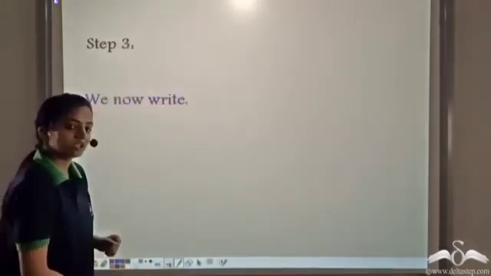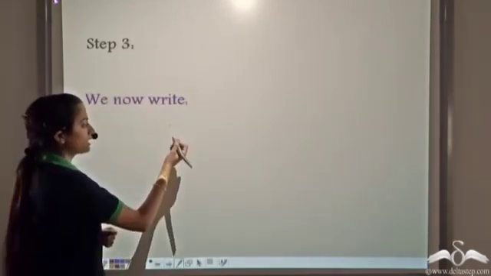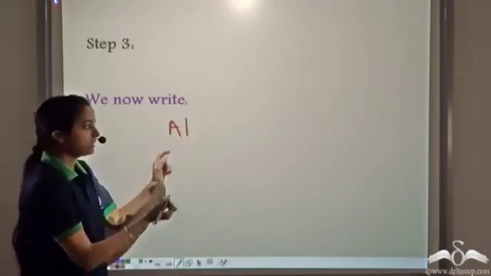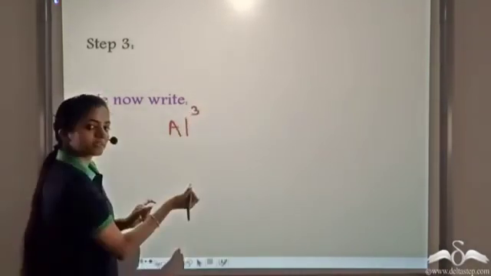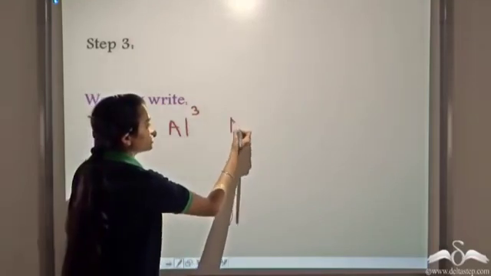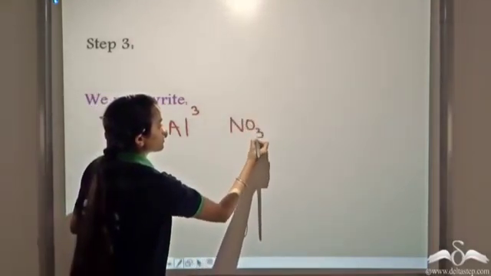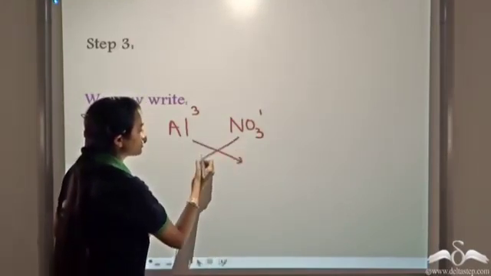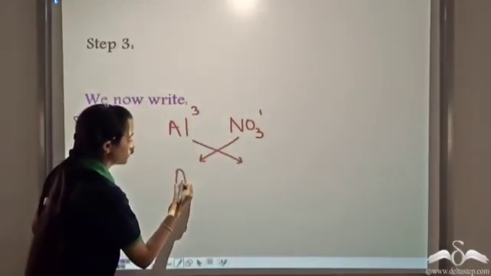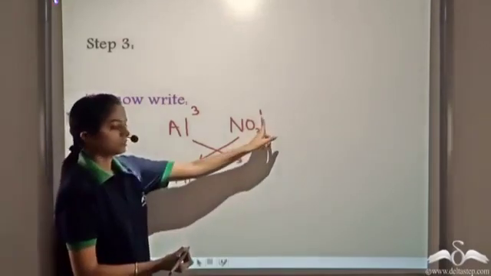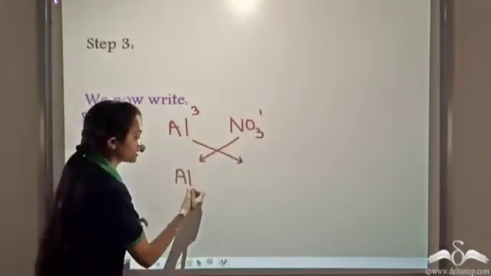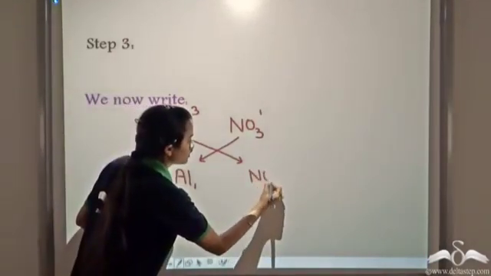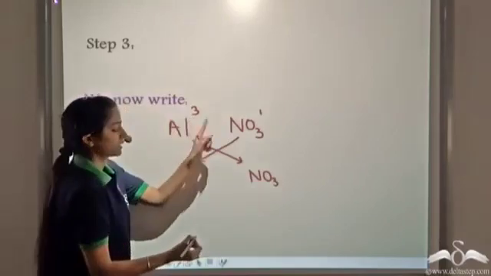So now we interchange the valencies. So what do we get? We had aluminium, we ignored the positive and negative sign, and we have nitrate. Now when we interchange, the superscript here becomes the subscript, and the superscript here becomes the subscript.